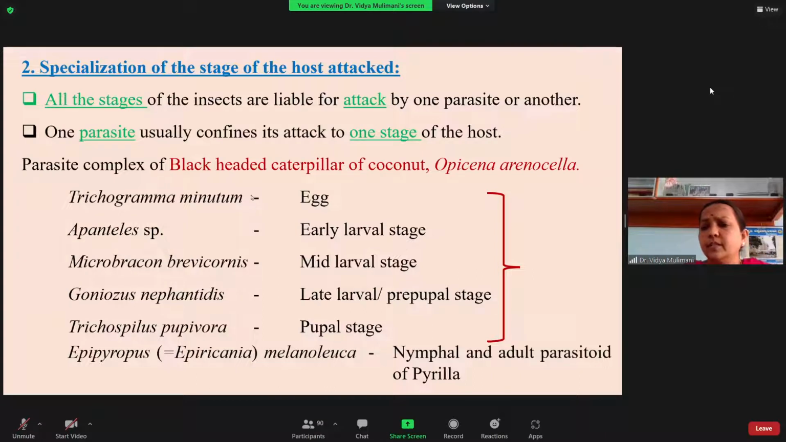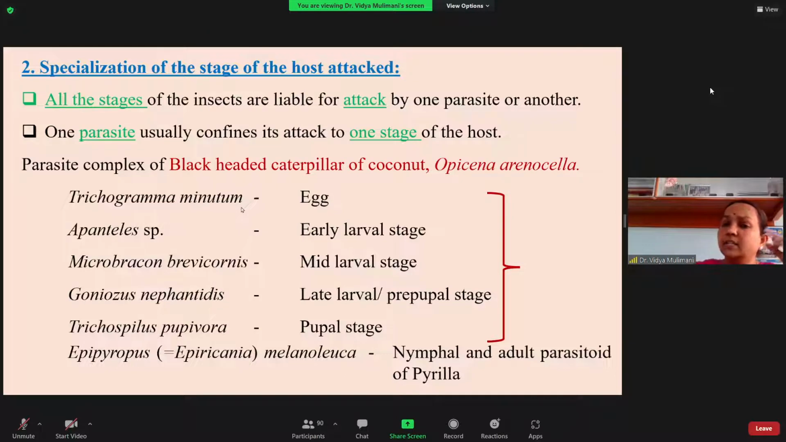Also, you may have hundreds or even 2000 species of parasitoids, but each attacks only a particular stage of the insect. For example, I have given one example: the parasite complex of the black-headed caterpillar, Opisina arenosella, which is a pest of coconut. Here I am taking only three stages because the adult stage does not have a parasite. The egg stage of the BHC, written in short as BHC, is attacked by Trichogramma.